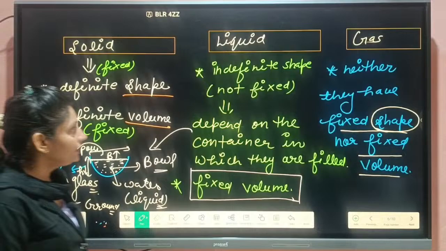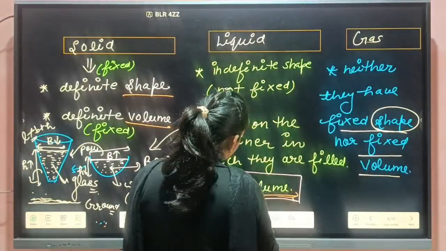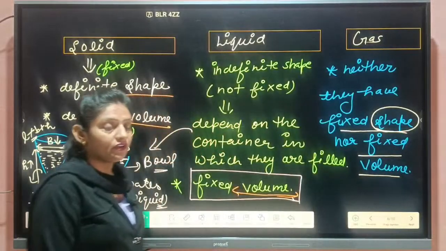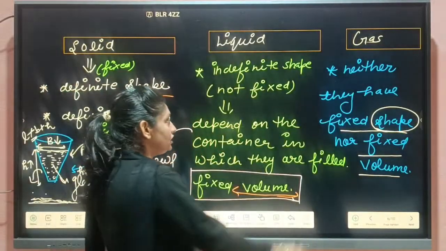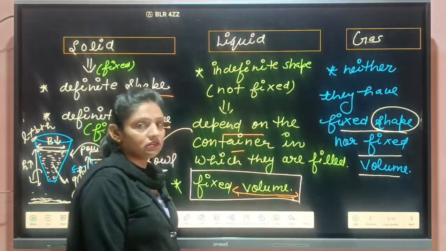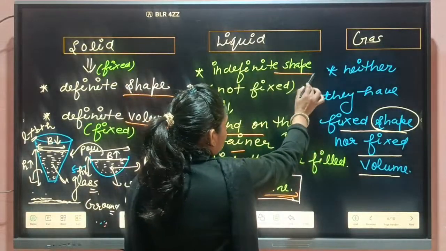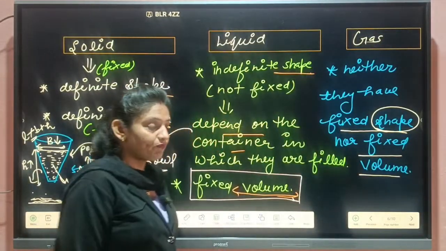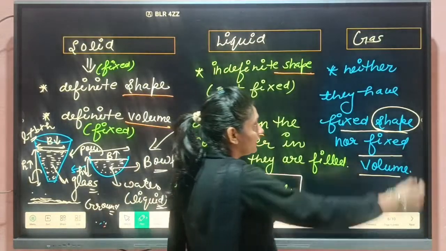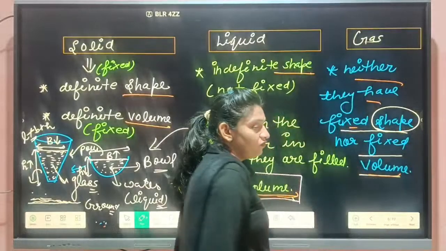But liquids have definite, fixed volume, and they change their shape according to the container, which means they do not have a fixed shape. But gases have neither fixed shape nor fixed volume.